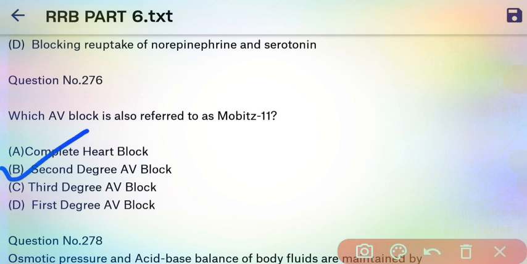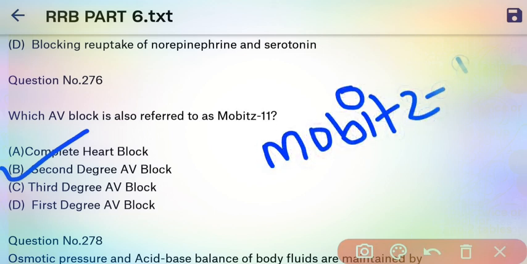Second degree AV block means it is a failure of the conduction system below the level of the bundle of His. So this means the right and left branches do not conduct the electric impulses and the ventricle does not receive the electric impulses. So there are mainly 2 types of second degree AV block, that is Mobitz 1.